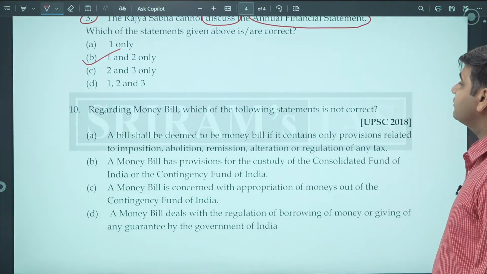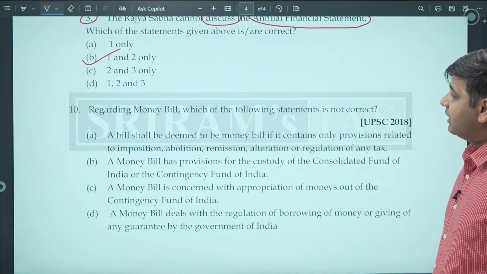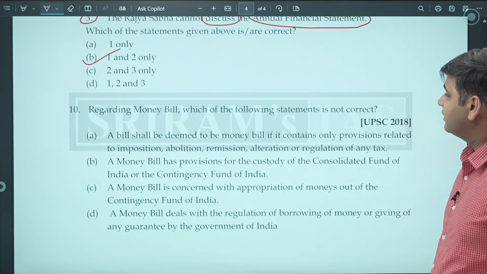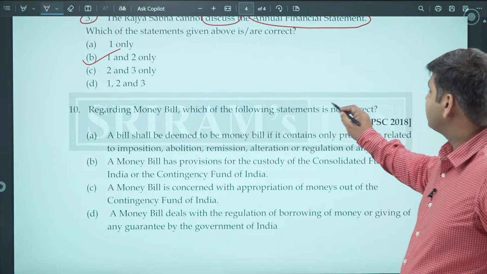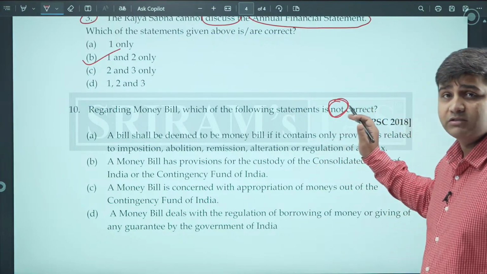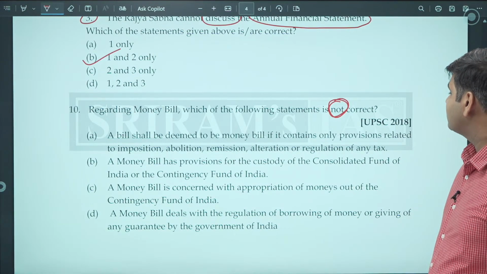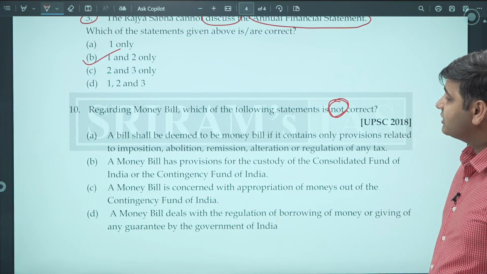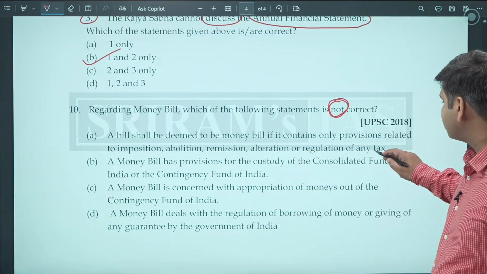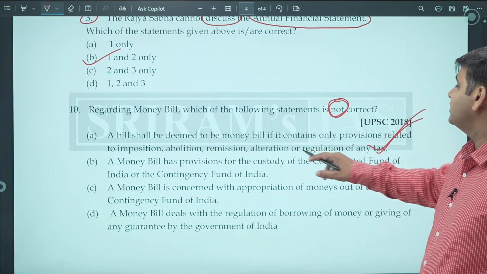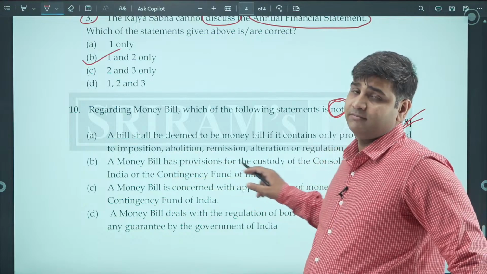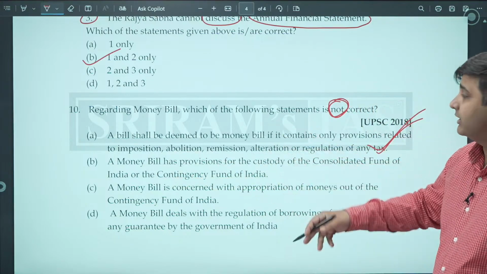Regarding the money bill, which of the following statements are not correct? You have to focus on these words, not correct. A bill shall be deemed to be a money bill if it contains only provisions related to imposition, abolition, remission, alteration or regulation of any tax. If any of these matters regarding tax are there, then that particular bill is a money bill.